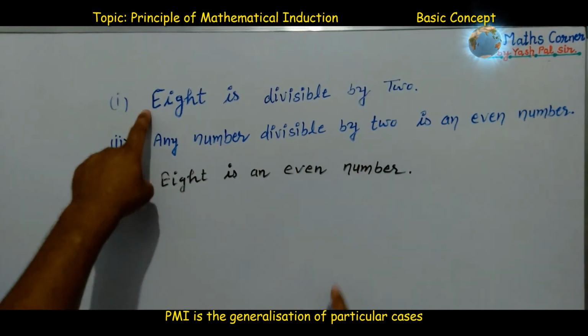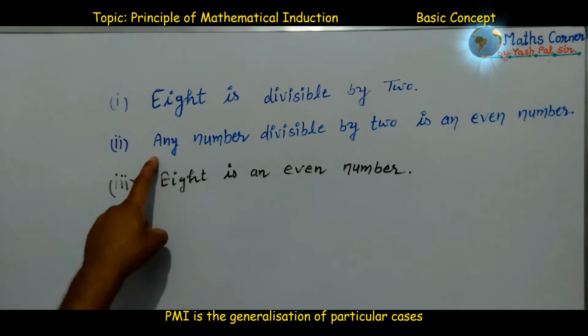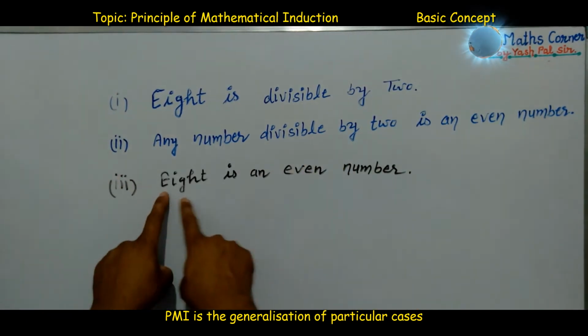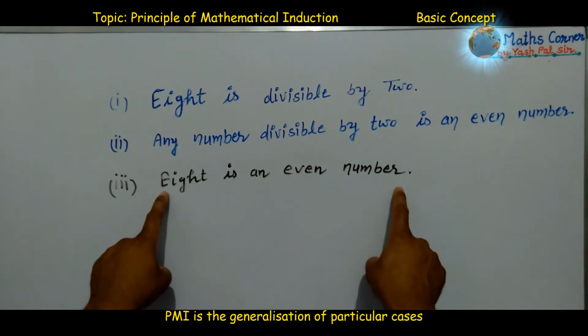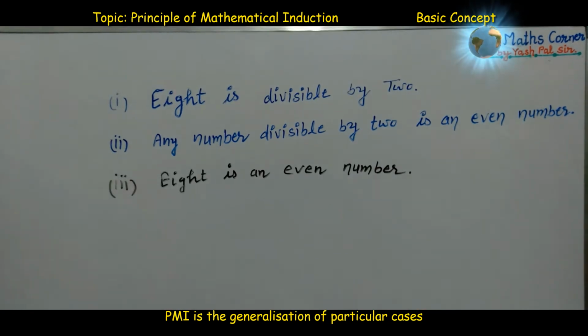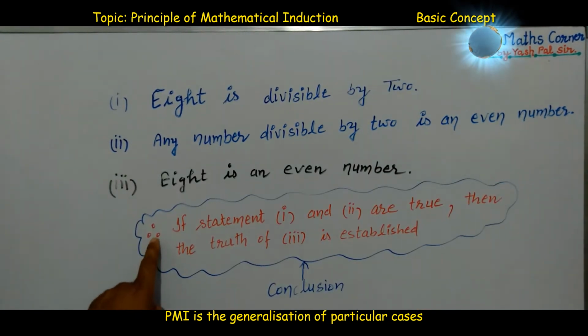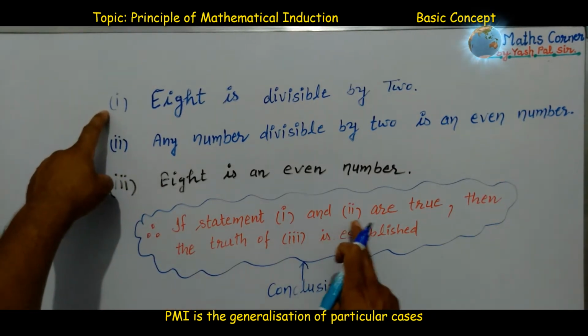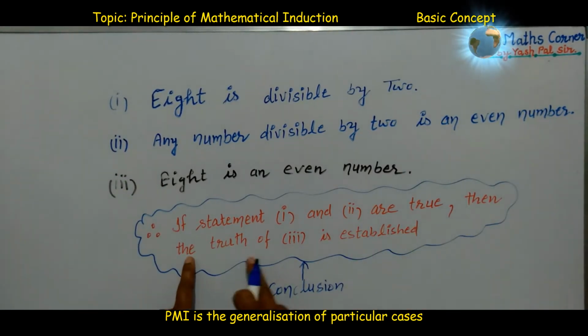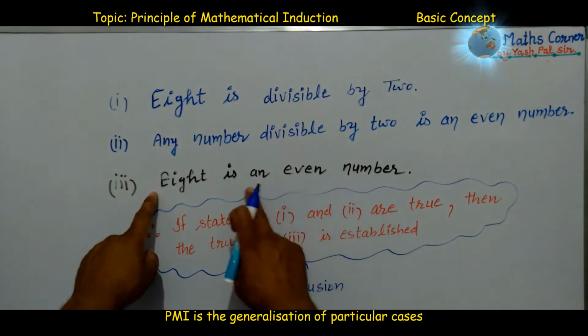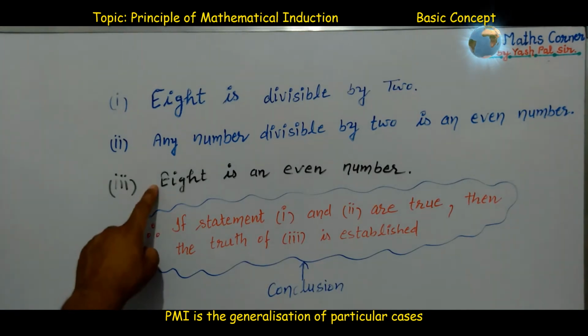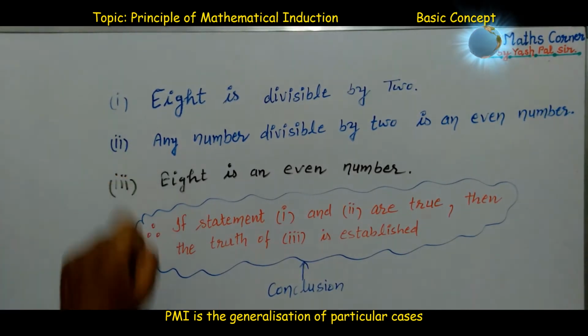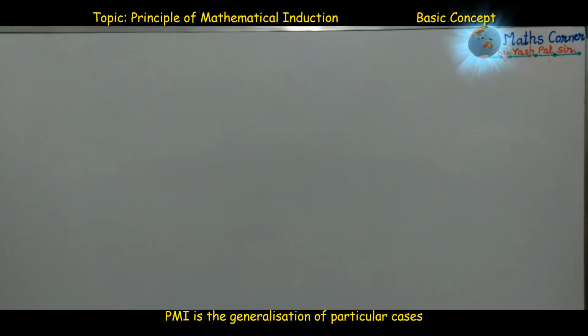The first statement is true, the second statement is also true. Therefore we can say that the third statement should again be true. So what is the conclusion? If statement 1 and statement 2 are true, then the truth of statement 3 is established. This third statement is established because of the truth of statements 1 and 2. This way we have discussed the examples of deductive reasoning.